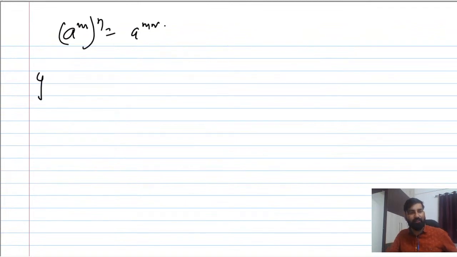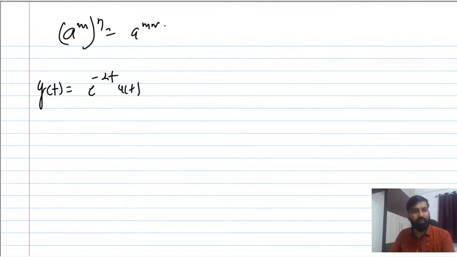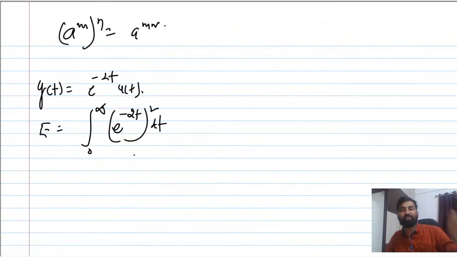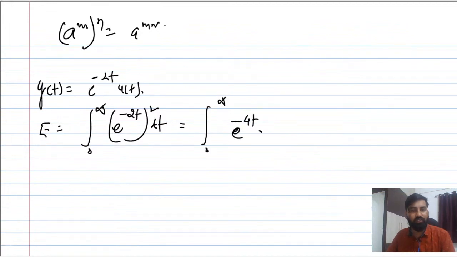In the same manner, we are trying to write, because most of the students make mistakes here as well. So x(t) equal to e raised to power minus 2t u(t) is given, so we can directly find the energy. Energy will be 0 to infinity e raised to power minus 2t whole square dt. Don't forget to take the square of that. You can write this as 0 to infinity e raised to power minus 4t dt.